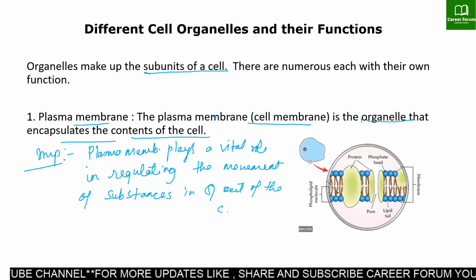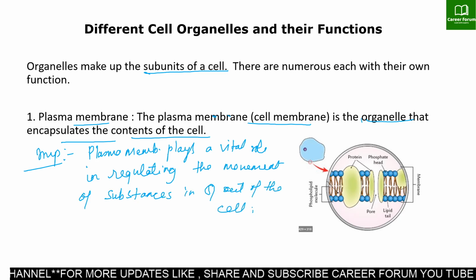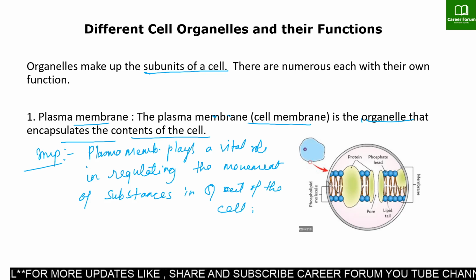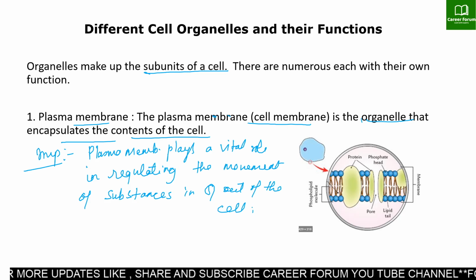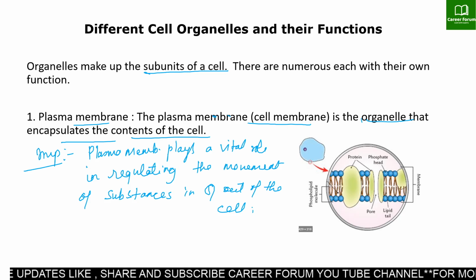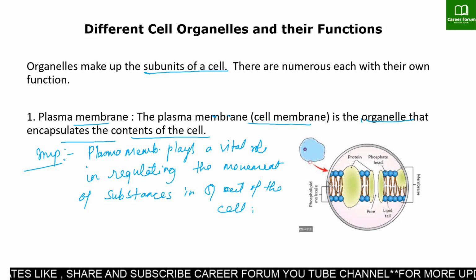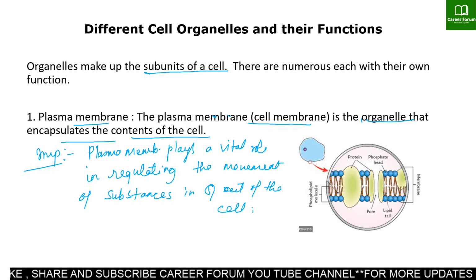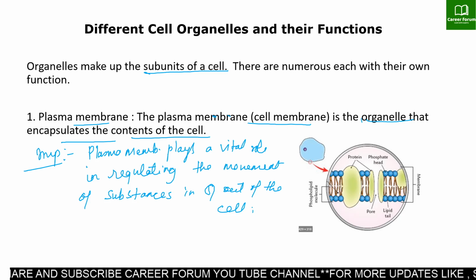Am I clear? Basically, the plasma membrane is porous and selectively permeable. The layer of the plasma membrane is made up of phospholipids, a kind of lipid wall.